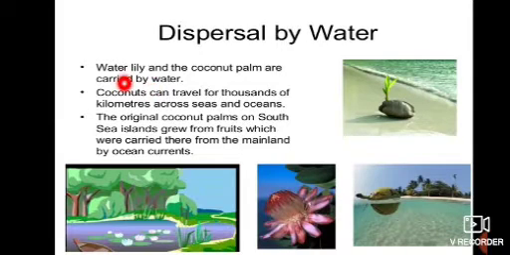So here water lily and the coconut palm are carried by water. Coconut can travel for thousands of kilometers across the seas and oceans. So from where does it get food? Yes, it gets food and nutrients from its white part and the water inside the seed.